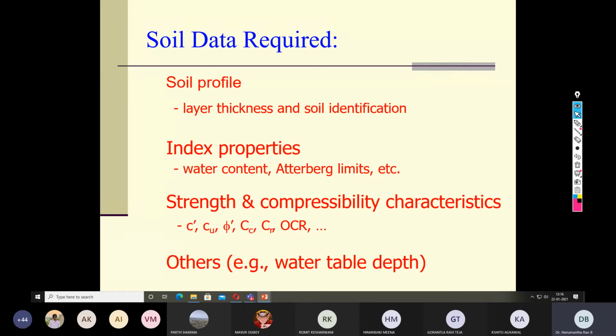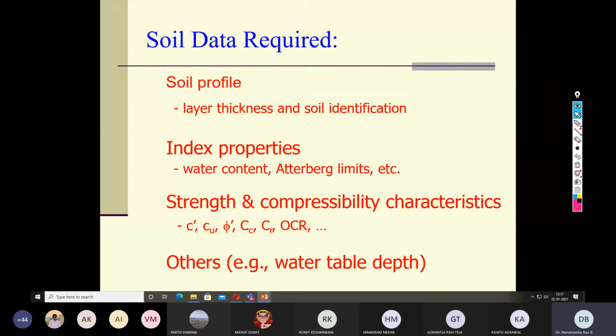When you deal with any design, why do you need to understand the soil thickness? Because this is the thickness of soil that will be subjected to the superstructure load. And why should we understand the soil identification? Because a particular soil shows particular engineering properties. For example, in sand, the permeability is high. In clay, the permeability is low. While in sand, there are no consolidation settlements, but in clay, there is a possibility of consolidation settlement.